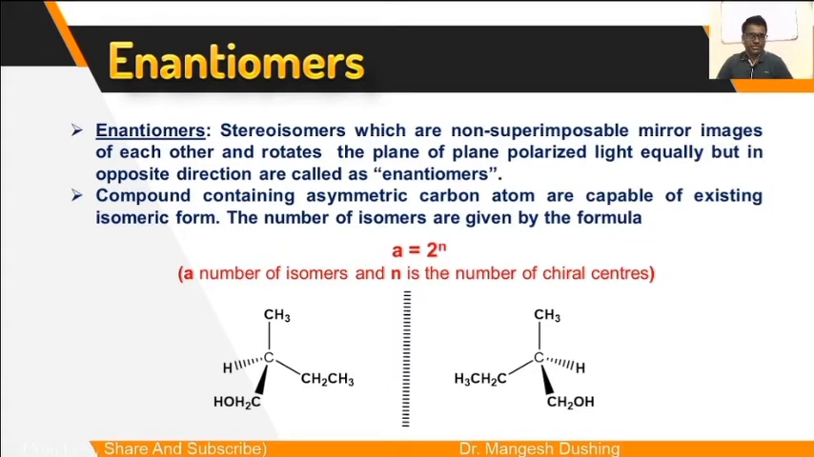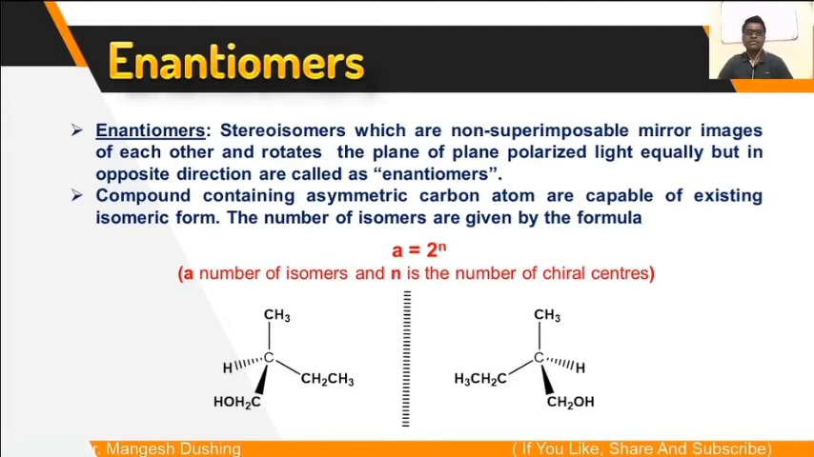Now enantiomers: stereoisomers which are non-superimposable mirror images of each other, and which rotate the plane of plane polarized light equally but in opposite directions, are called enantiomers. So enantiomers are the stereoisomers which are non-superimposable mirror images. The compounds containing an asymmetric carbon atom are capable of existing in isomeric forms.